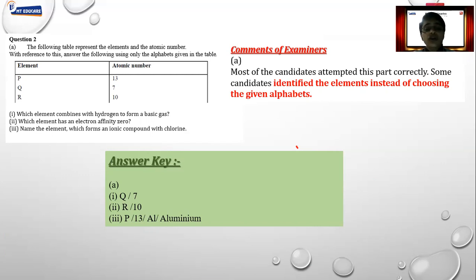Electron affinity 0 is always with noble gases. Noble gases means a completely filled electronic configuration. So for these kinds of questions, keep the correct configuration in mind while writing the answer. As you can clearly see, the correct configuration is 2,8 over here. So this is a noble gas.